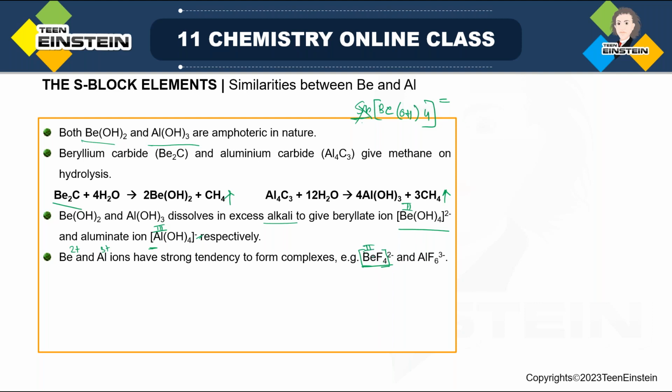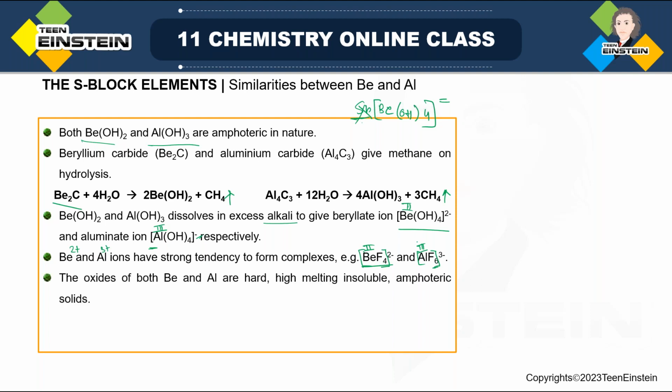Be has positive charge 2 plus and with it 4 negative F minus, so 2 negative charge excess which is outside the bracket. But for aluminium, as it has charge 3 plus and there is total 6 negative, 3 negative charge will be extra. But that is the way it forms the complex with fluoride, and the behavior is the same type of behavior.